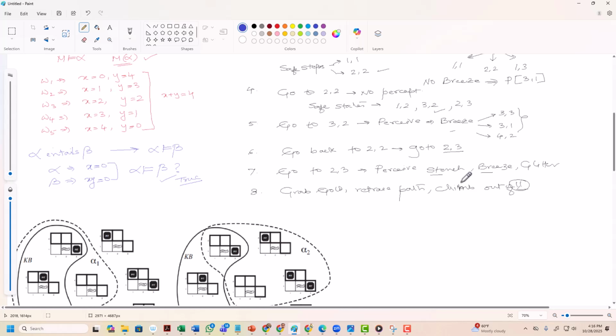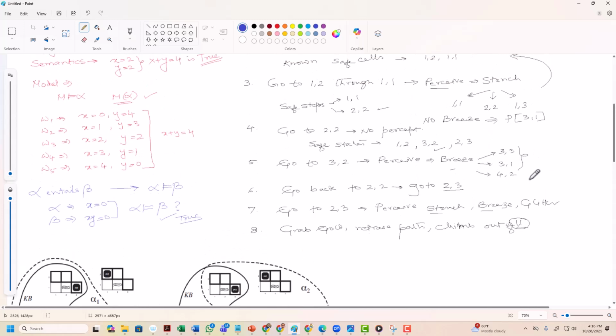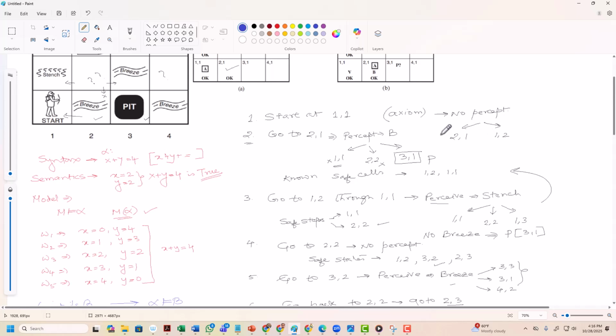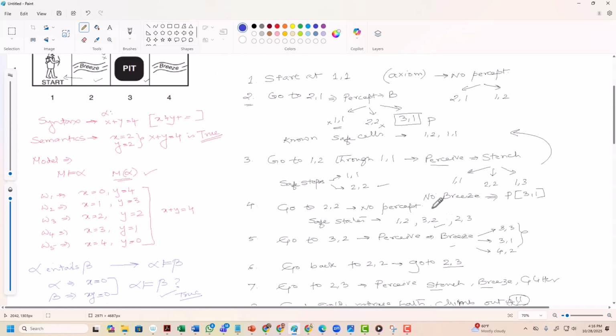One thing I would like to tell you here: we were talking about the presence of a pit. Let's say at a particular point, we are trying to see if in a particular place there is a pit or not.